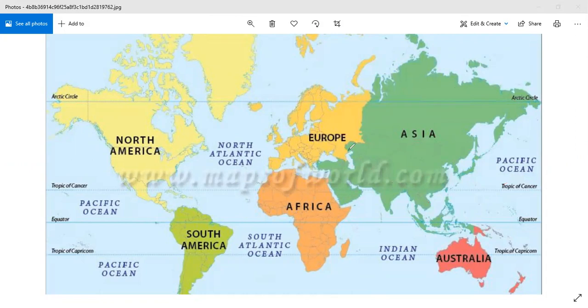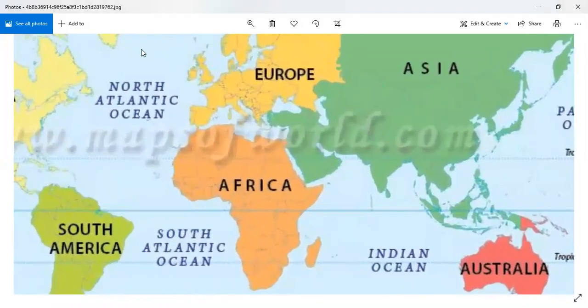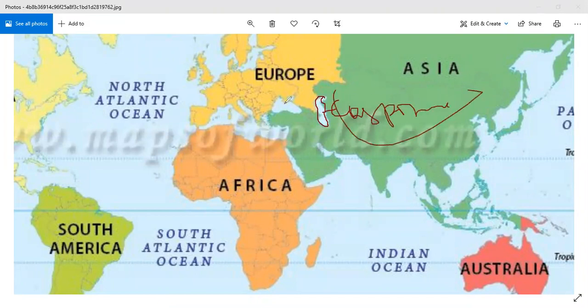Then if I go to Europe, you can see some small things here, white structures. This is a lake called the Caspian Sea. Here this is the Black Sea, and this is the Mediterranean Sea. I'll show you in detail how they look.